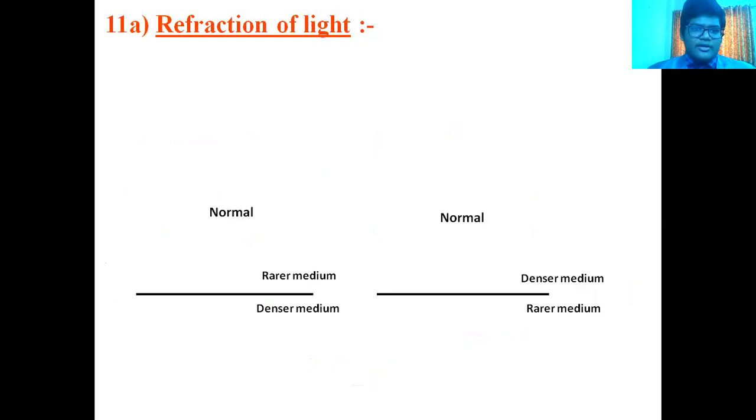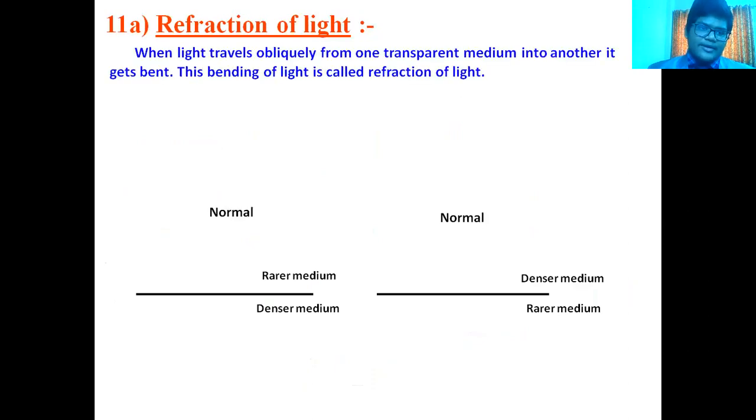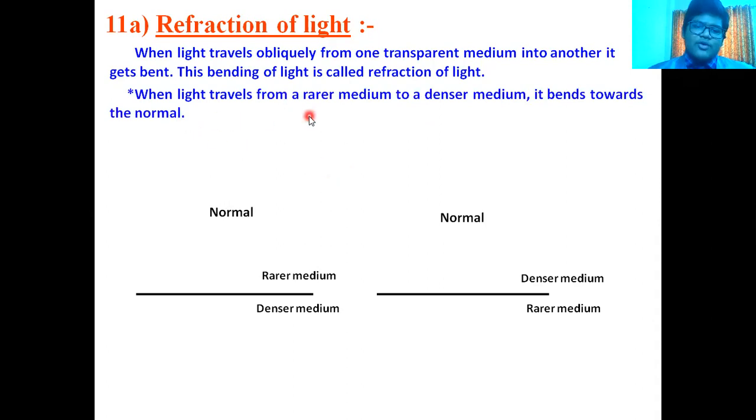Now, what is refraction of light? When light travels obliquely from one transparent medium to another, it bends. This is known as the refraction of light. There are two cases. The first: when light is traveling from a rarer medium to a denser medium, it bends towards the normal.